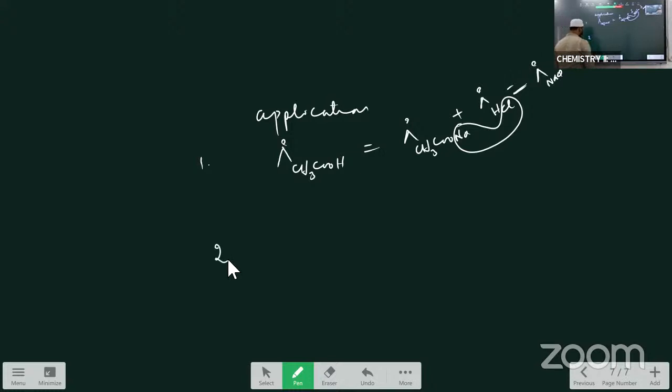Now the second application is that the degree of dissociation of weak electrolytes can be calculated. Extent of dissociation is called the degree of dissociation. What is the meaning of the extent of dissociation? How much is dissociated in the water? That is called the extent of dissociation.